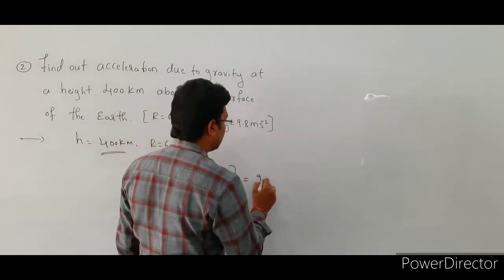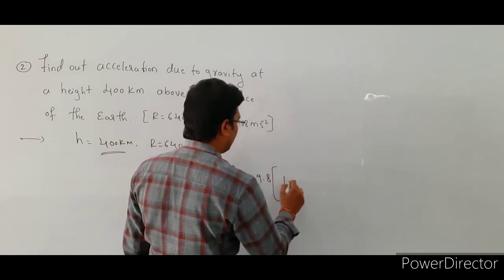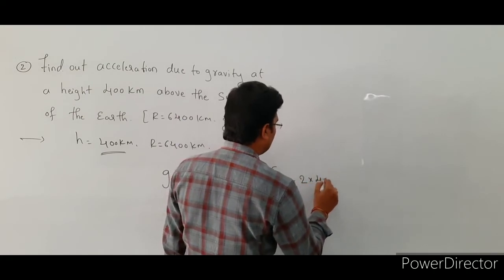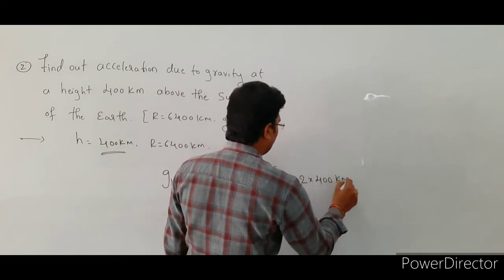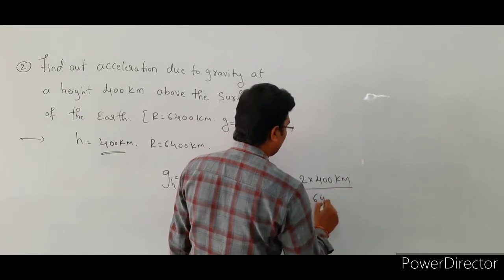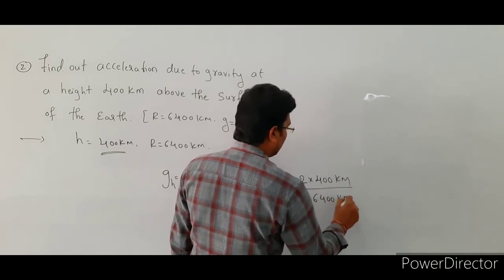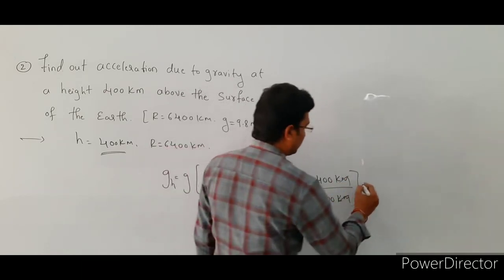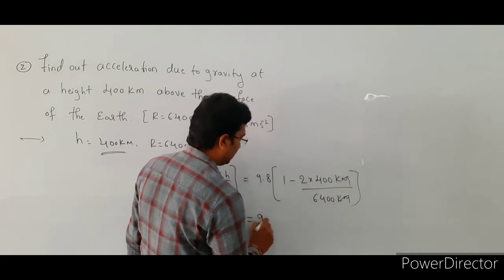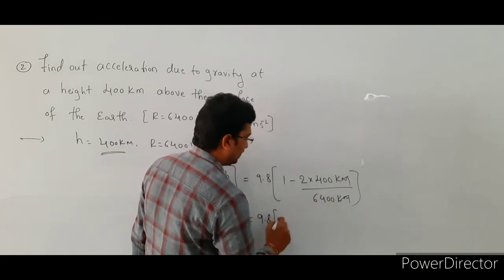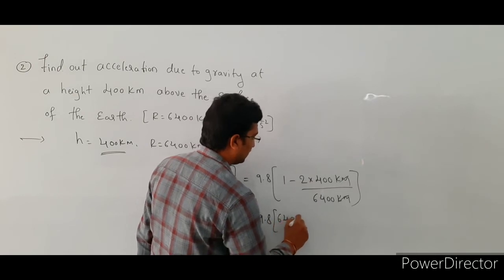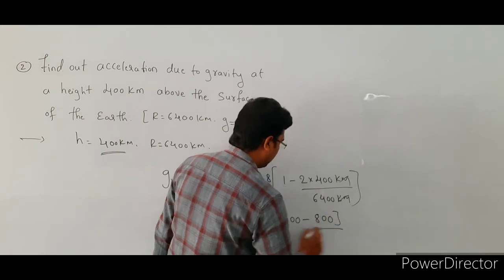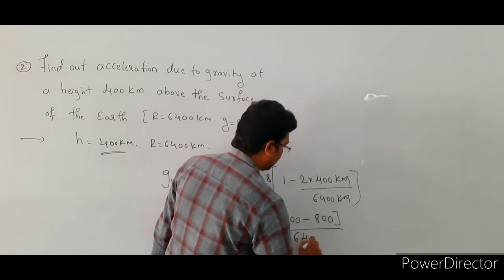So the g value is 9.8 (1 - 2 as it is, h value is 400 km, right, divided by 6400 km, right). So in this case kilometers get cancelled, right. So this is equal to 9.8 ((6400 - 2 × 400, that is 800) divided by 6400), right.